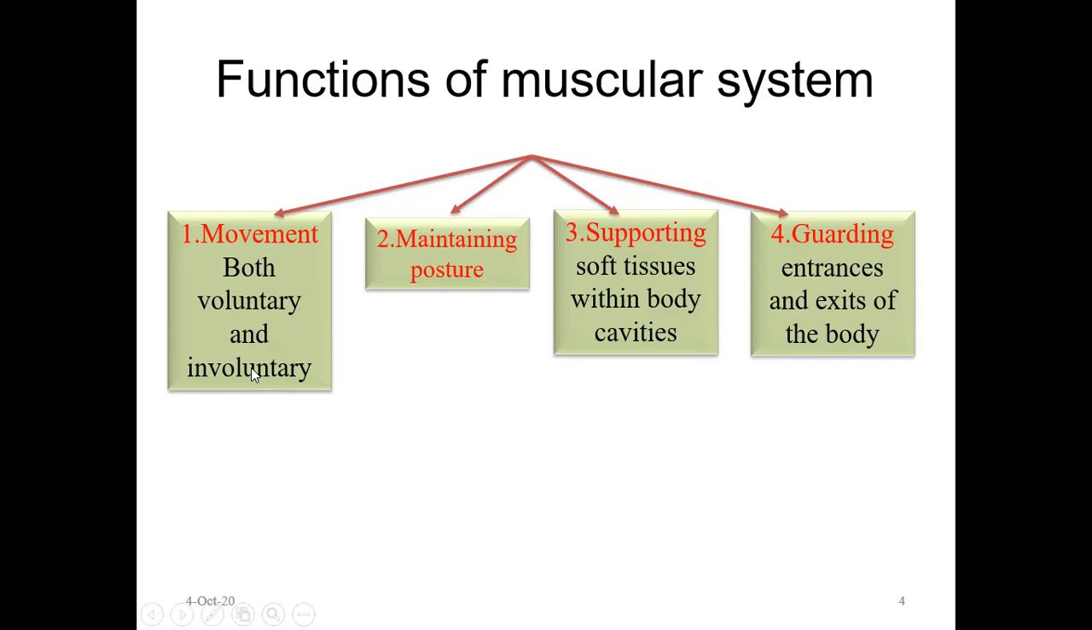Movements can be both voluntary as well as involuntary. Some muscles act on our will. Those are called voluntary muscles. They are all skeletal muscles which are attached to the skeleton.